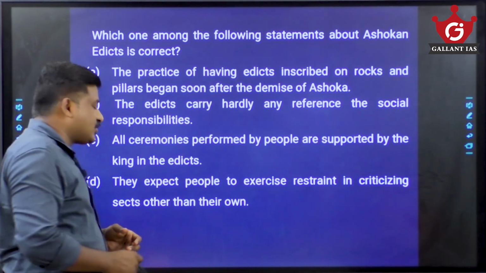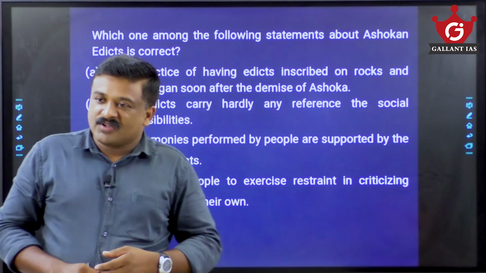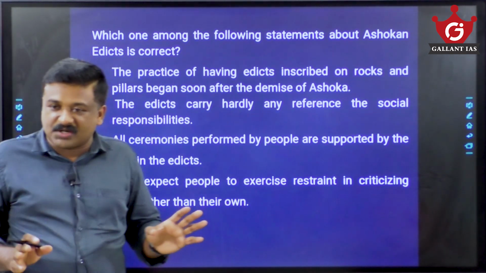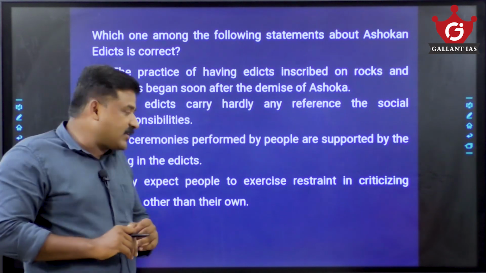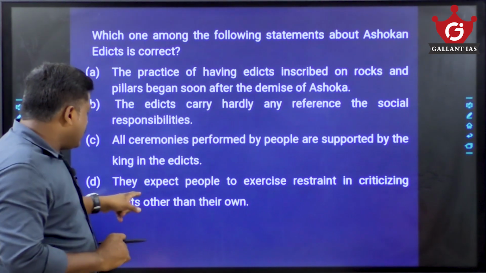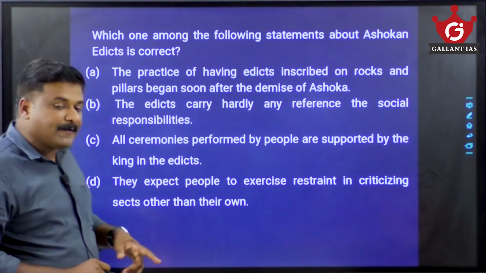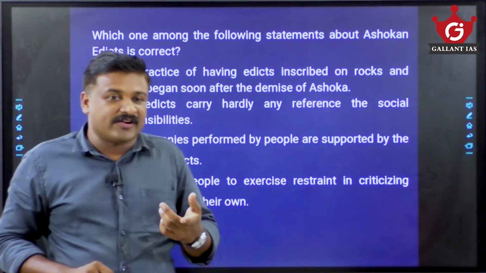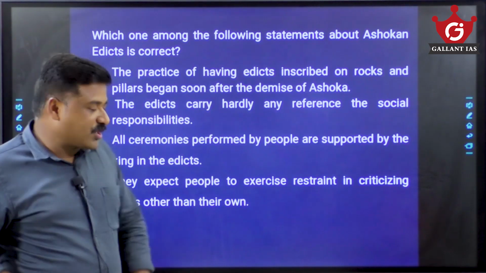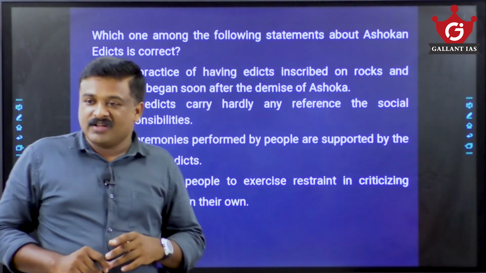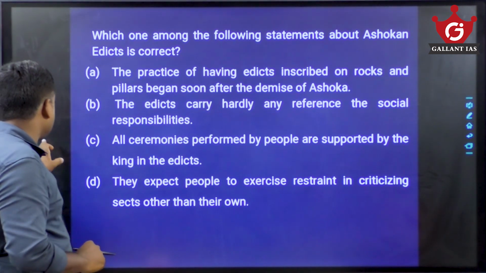He talks about a ban on ceremonies, rituals, unwanted sacrifices and celebrations, festive gatherings, etc. So this statement is wrong. They expect people to exercise restraint in criticizing sects other than their own, which is religious toleration. So this is the correct statement regarding Ashokan edicts. Others are wrong, so your answer has to be D.